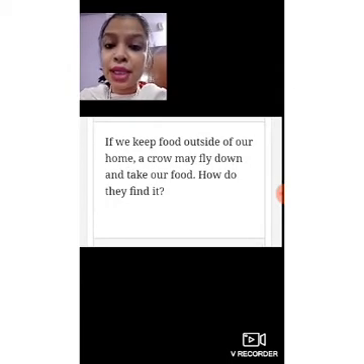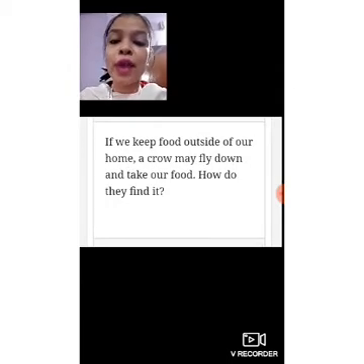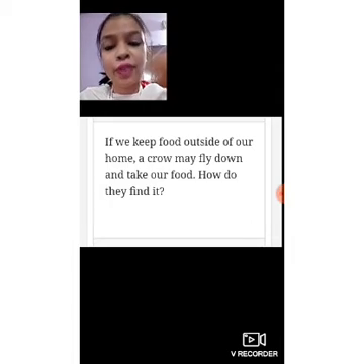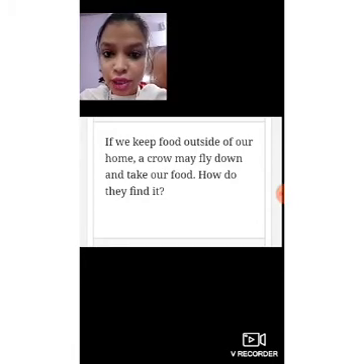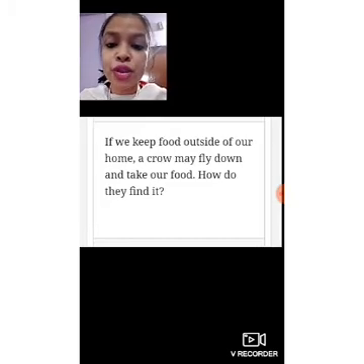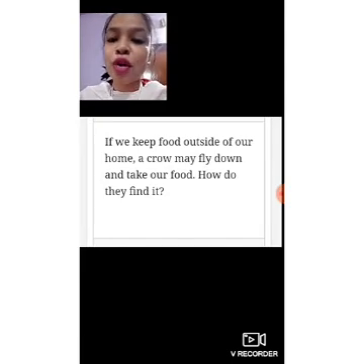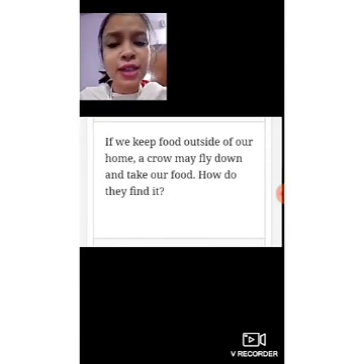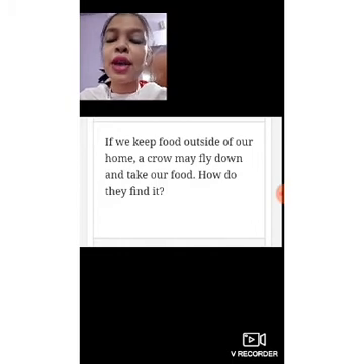The birds can see from a very far distance. So they have a strong sight. These birds can see from a very far distance and they can find their food. So based on these two questions, what have we understood? We have understood that animals find their food based on their senses. All the animals have different senses. Just like ants can smell, crows can what? They can see. We already know these are the sense organs, and these sense organs are very strong in the animals.